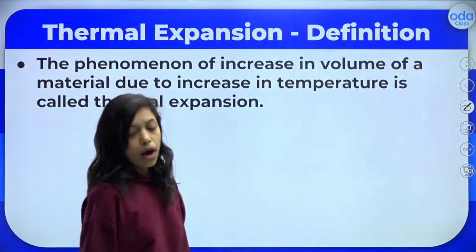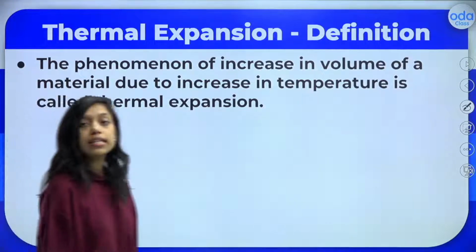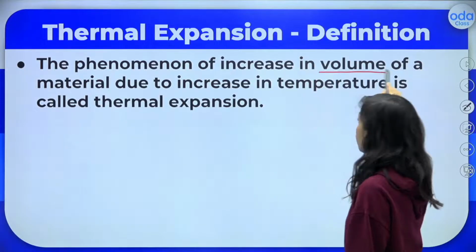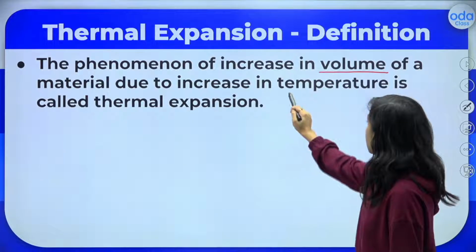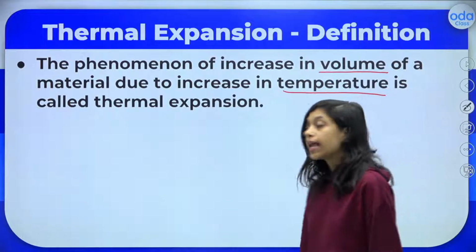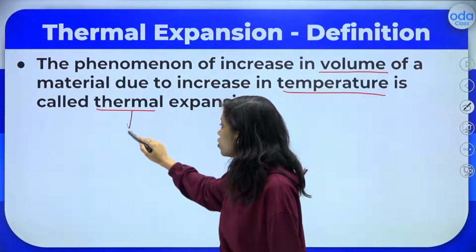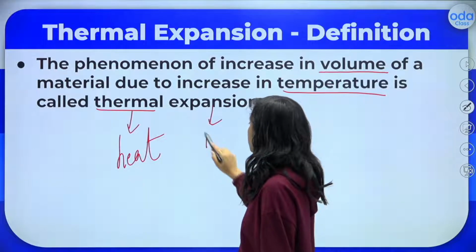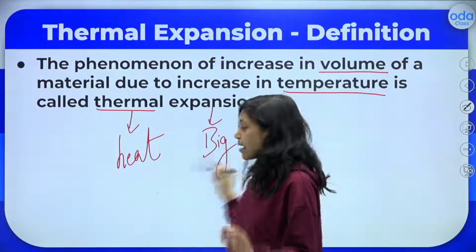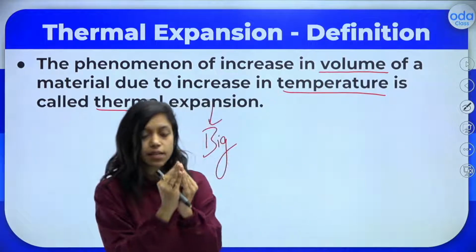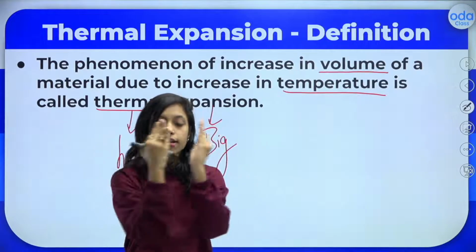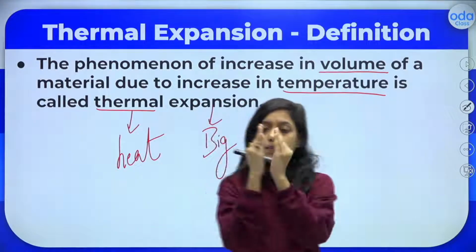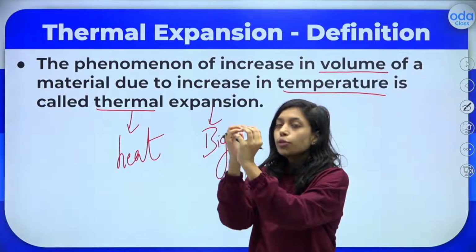Next, we will learn about thermal expansion. What is the definition of thermal expansion? The phenomenon of increase in volume of a material due to increase in temperature is called thermal expansion. So thermal means heat, temperature you can say. Expansion means it becomes big, right? Just imagine there is a substance and you are heating that substance and it expands like this. So the volume of the substance will increase. That is called thermal expansion.